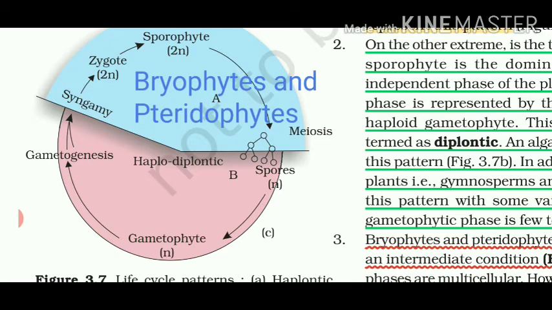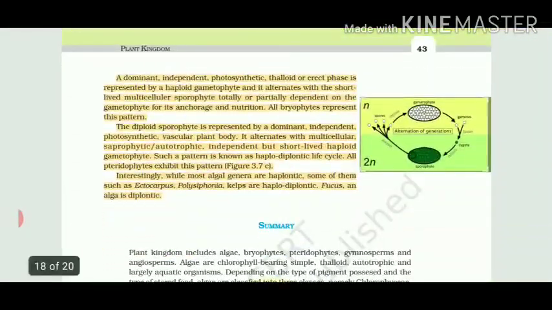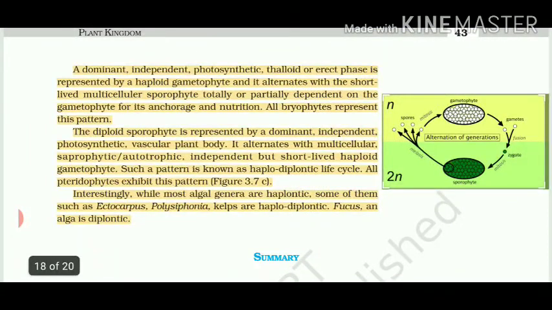Just some small changes are there: a sporophyte is not produced in the case of algae in the first haplontic cycle, and spores are not mentioned in the second case, but spores are formed there, only at a very small scale. Now in this case, haplodiplontic means half of the life stage of the plant is haploid and half is diploid. With this, I am finishing this chapter, and every point is similar to the life cycles given, or it can be a repetition of what we have studied earlier.